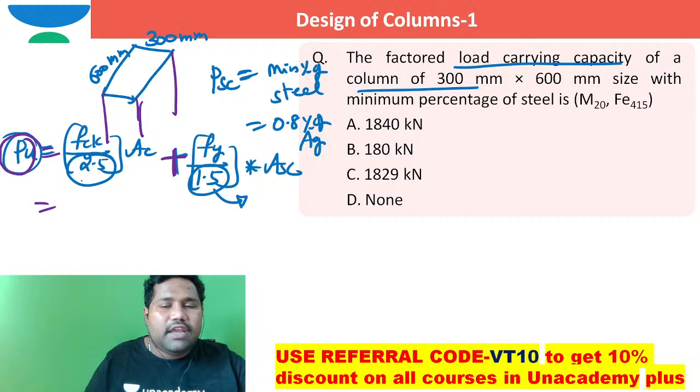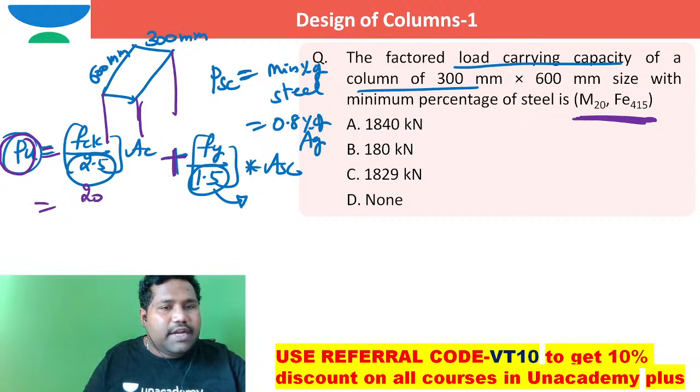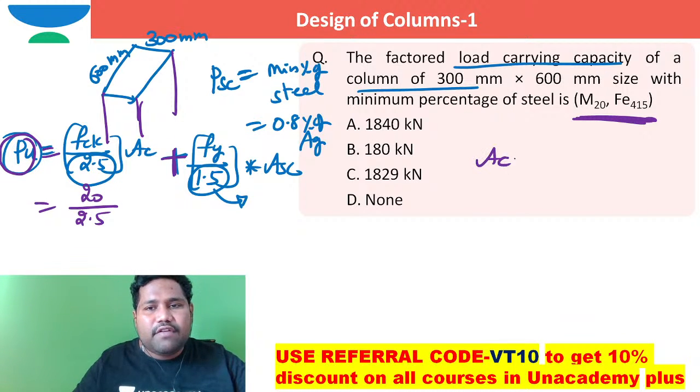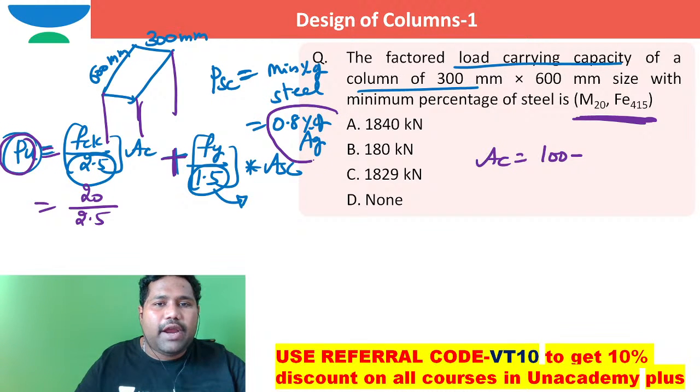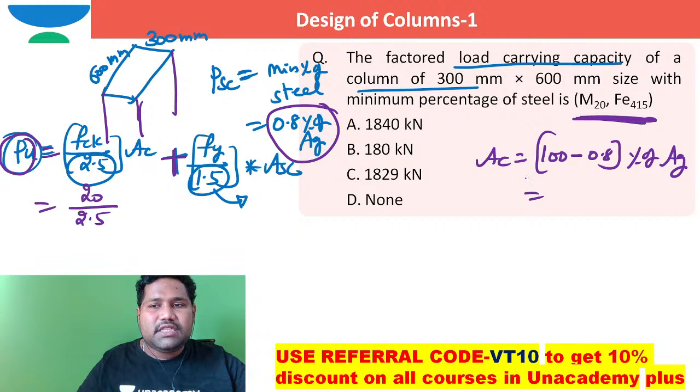So fck is 20. It is saying M20 and Fe 415 steel. So 20 by 2.5 into area of concrete. What is the area of the concrete? Cross sectional area minus area of steel. Cross sectional area is 100 percent, and from that the area of steel is 0.8 percent. So 100 minus 0.8, definitely it is 99.2 percent of the cross section area.